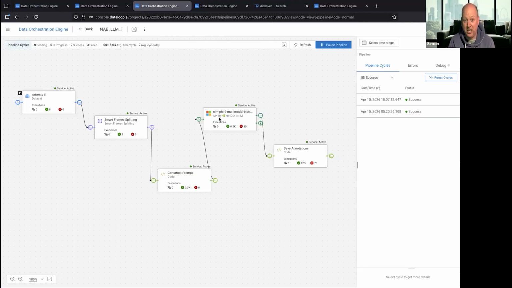Now, we've chosen a particular large language model here. It's representative of what we want to do. It's from NVIDIA, and it does a great job. So we take those still images, we craft a prompt programmatically, and we push that into the large language model. The large language model does its thing. It analyzes the image and then outputs that data.